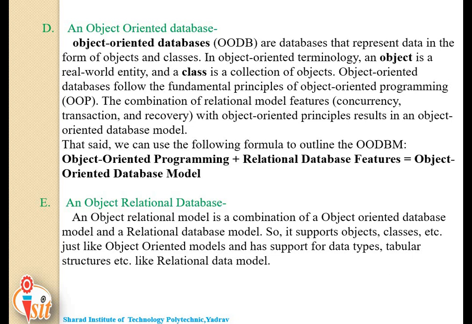Also, if there is an advantage, there is also a disadvantage of the object relational model, because each coin has two sides, head and tail. Like that, if there are some advantages, then there are some disadvantages also. The object relational data model can get quite complicated and difficult to handle at times, as it is a combination of the object oriented data model and relational data model, and it utilizes the functionalities of both of them. This is the detailed overview of types of database.